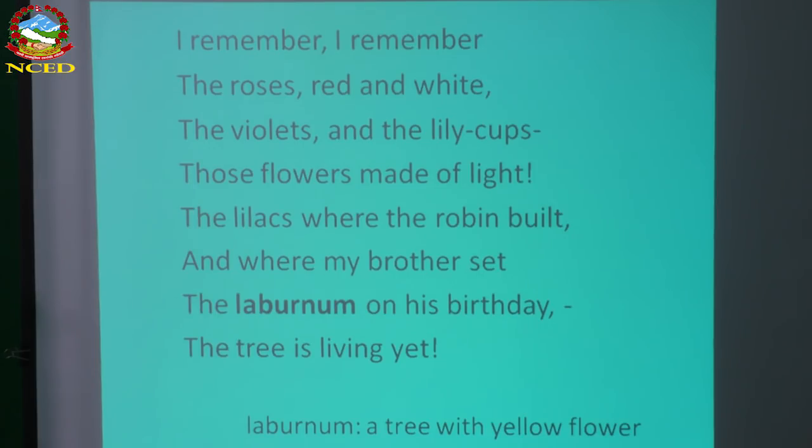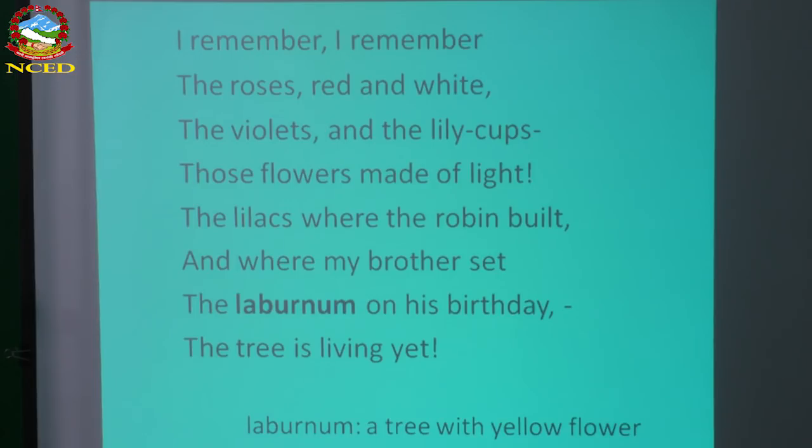The lilacs where the robin built: lilac is a kind of small tree, a small plant where you can get beautiful flowers, blue or sometimes white colored flowers. And robin is the name of a bird here. Robin used to make a nest there. Robin built means the robin built its nest in those bushes of lilacs.